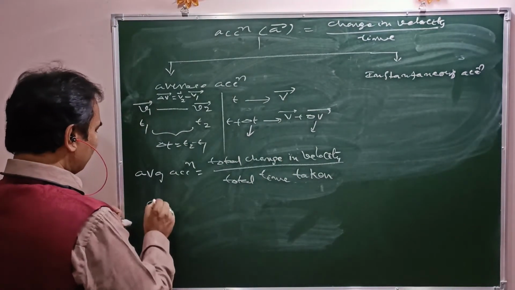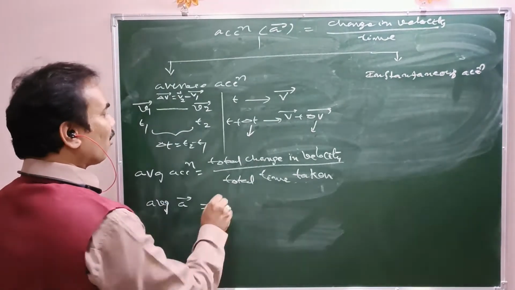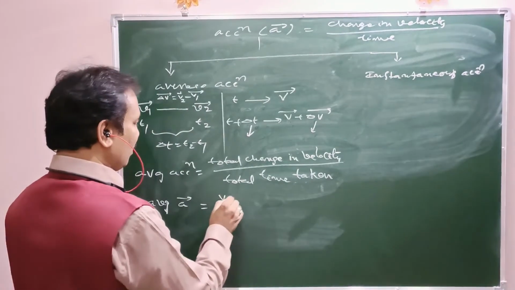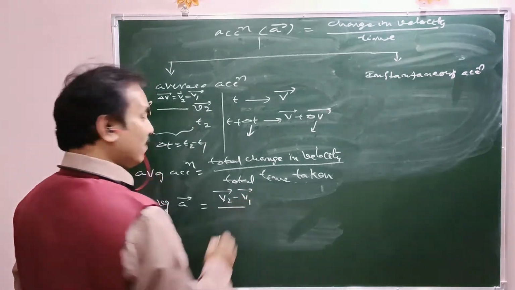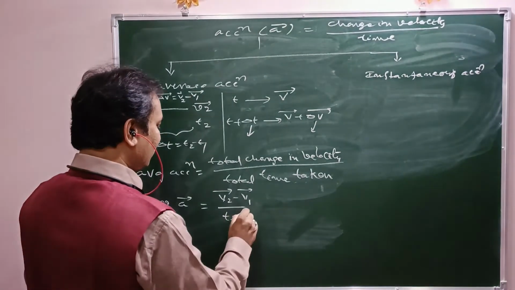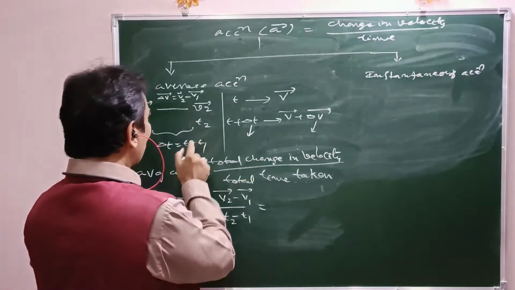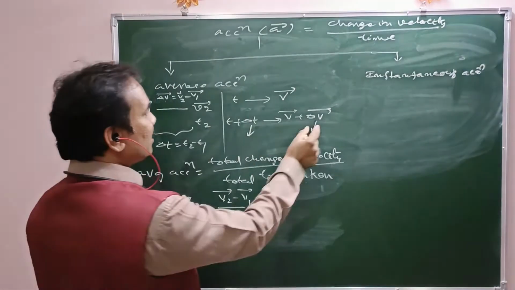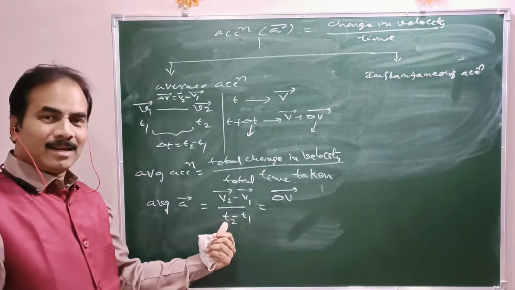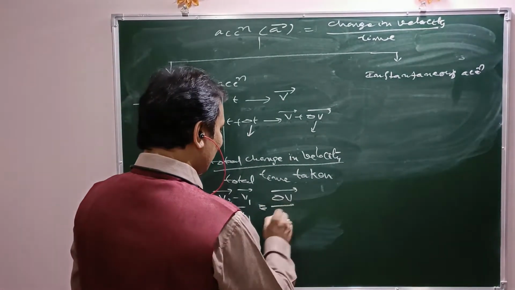What is the total change in velocity in the time interval delta t? v2 bar minus v1 bar, divided by the time interval, t2 minus t1, that is delta t. So v2 bar minus v1 bar equals delta v bar, and the time interval is delta t.